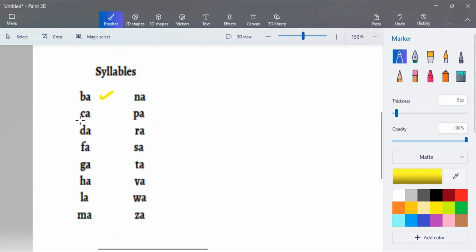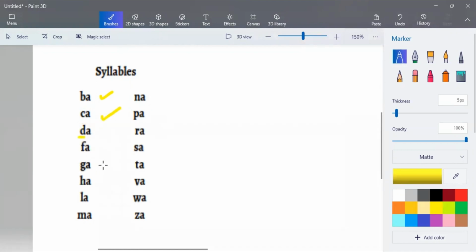Now, next, letter C and letter A. Do you remember what is the sound of letter C? It's k. Now let's combine: K, A. Ka. Wow, good job. It's ka. How about this one?